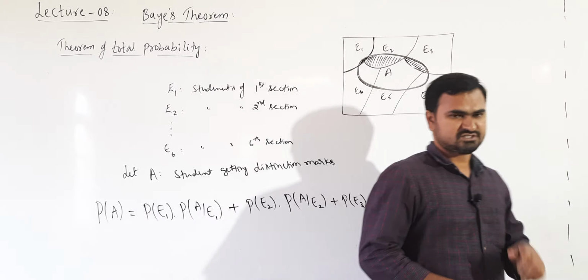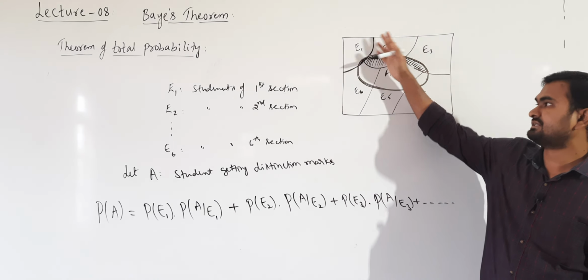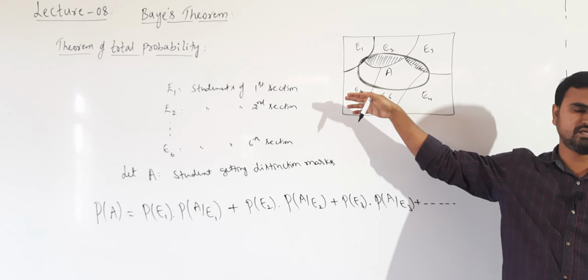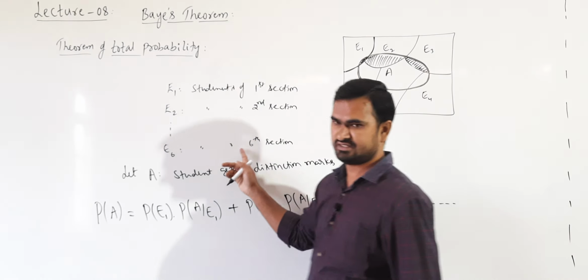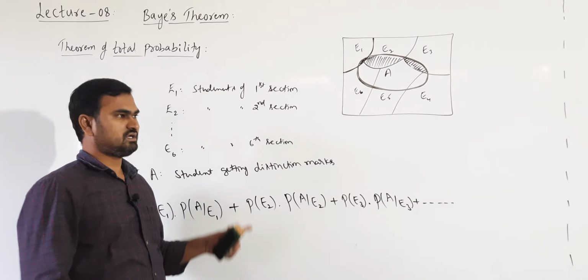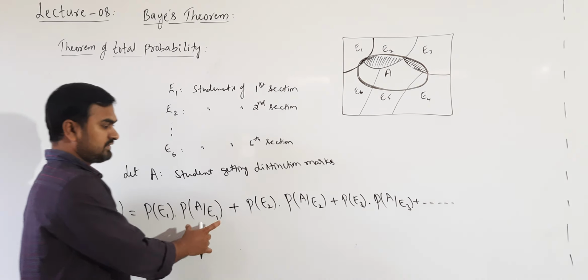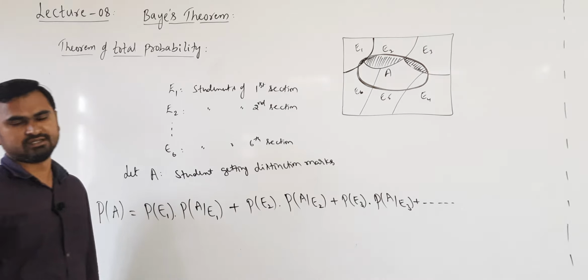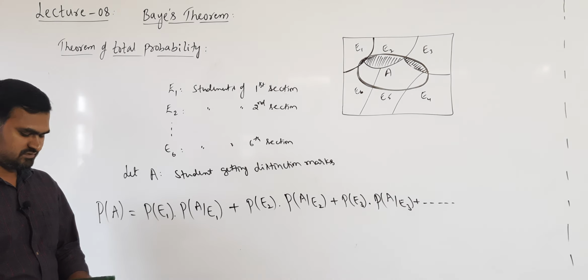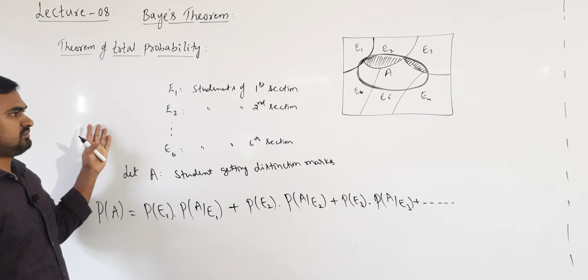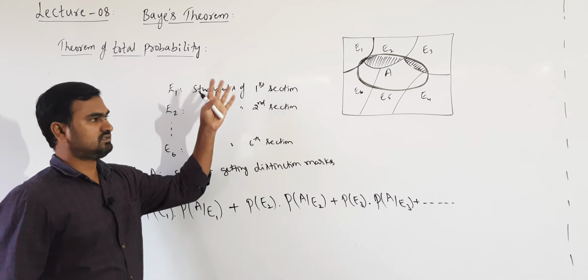Understand? First we are taking the partition, that is sections E1, E2, E3 up to En. In that we are defining the common event A which may have occurred in any of these events, and we are finding the probability of that event A by using the theorem of total probability. Understand up to here? Now, using this partition of sample space and the theorem of total probability, we will state the Bayes theorem.